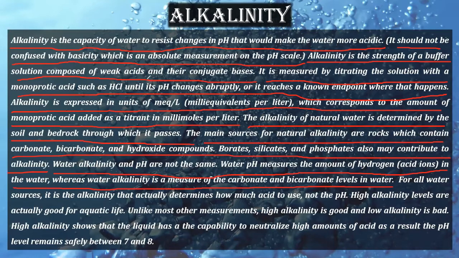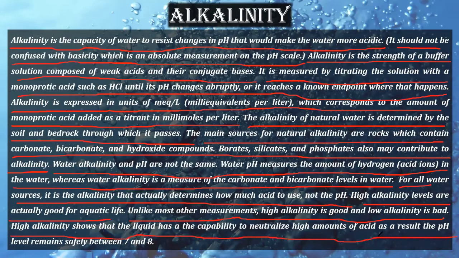Okay, now for all water sources, it is the alkalinity that actually determines how much acid to use, not the pH. High alkalinity levels are actually good for aquatic life. Unlike most other measurements, high alkalinity is good and low alkalinity is bad. High alkalinity shows that the liquid has the capacity to neutralize high amounts of acid.